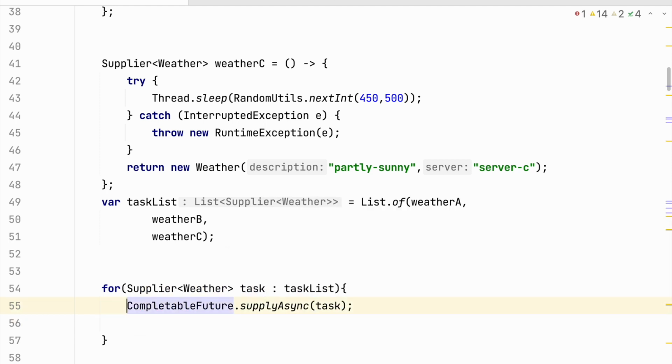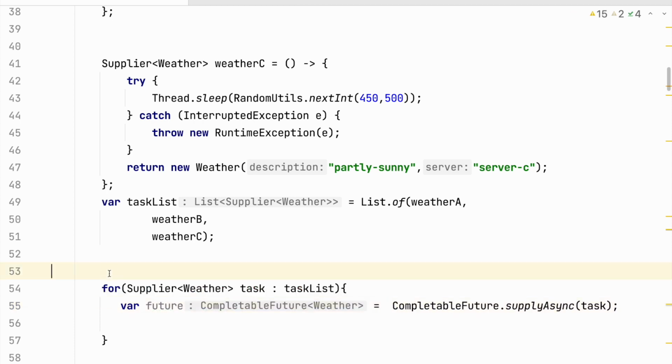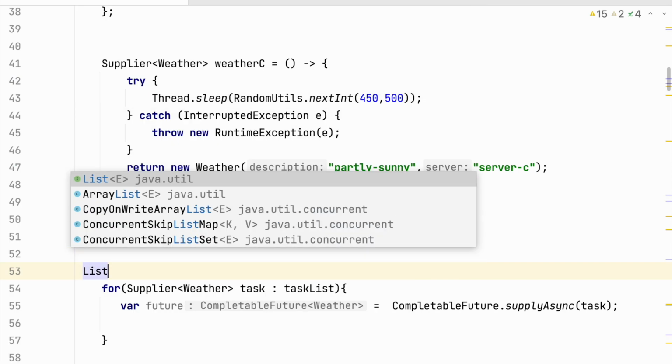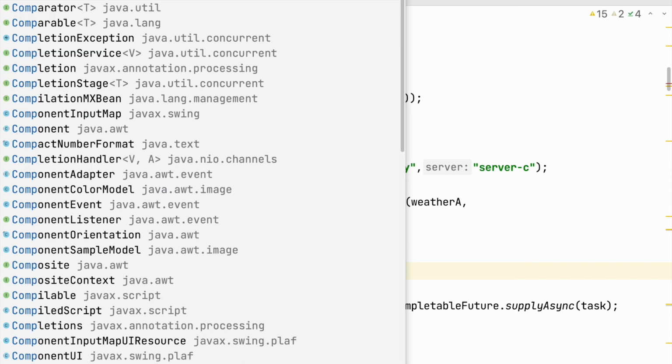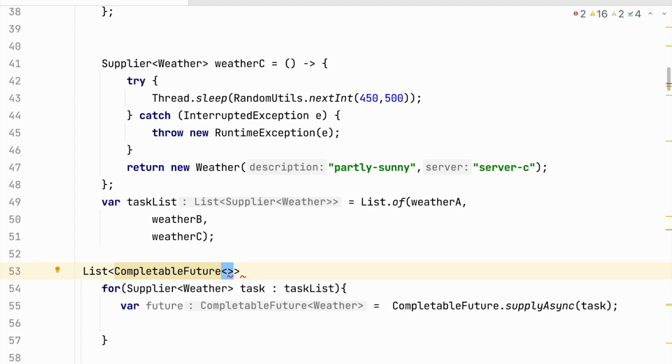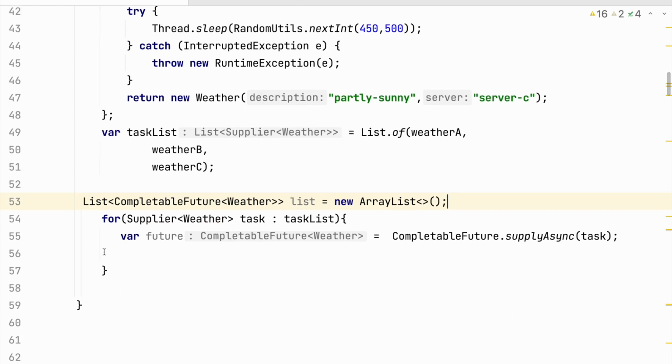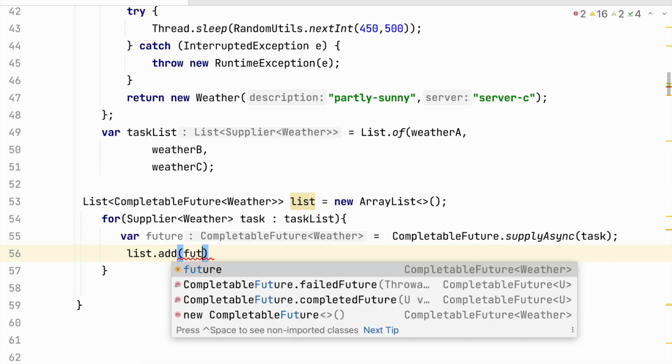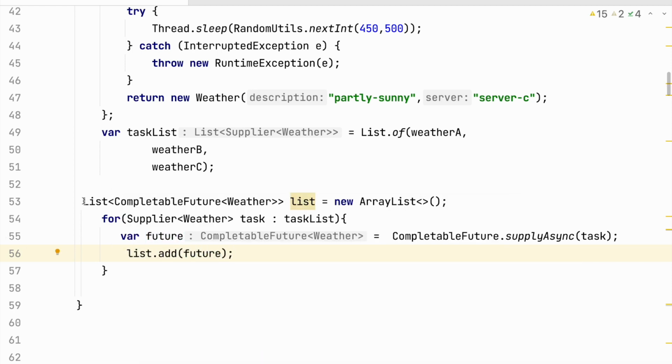We will have each task in some kind of a future, and we just need to create a list of futures. We will collect all those futures in this list. We know that we have been doing this now for several videos, so this is a common pattern we should know by now.